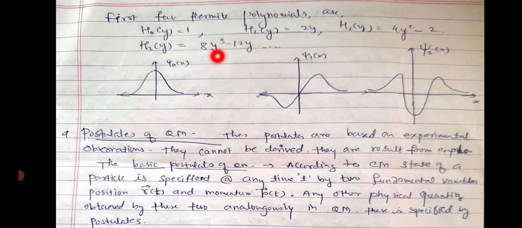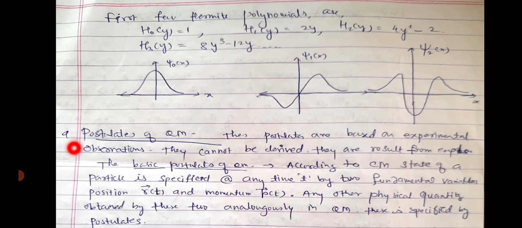If we use this Hermite polynomial in the above equation of the wave function, this is the ground state wave function for the simple harmonic oscillator. This is the first excited state wave function. This is the second excited state wave function. So with this we finish our simple harmonic oscillator.